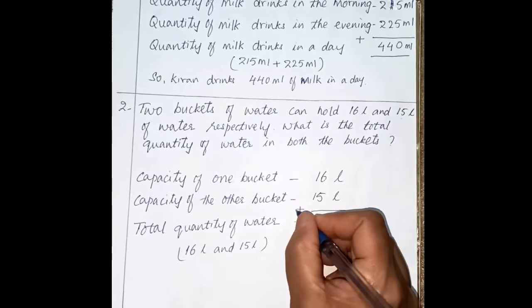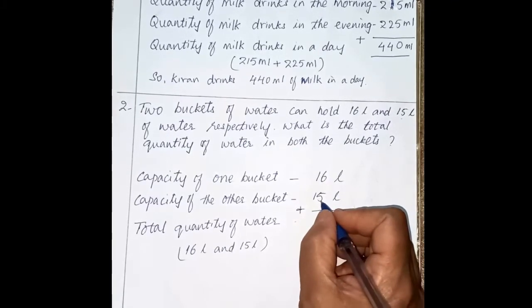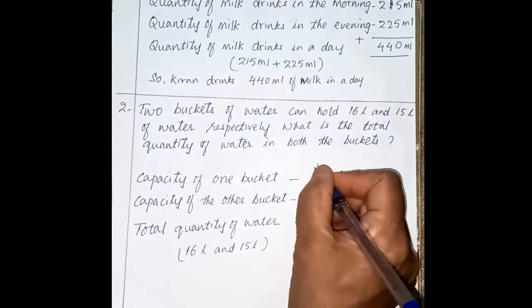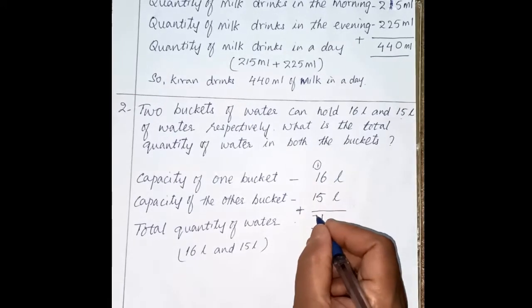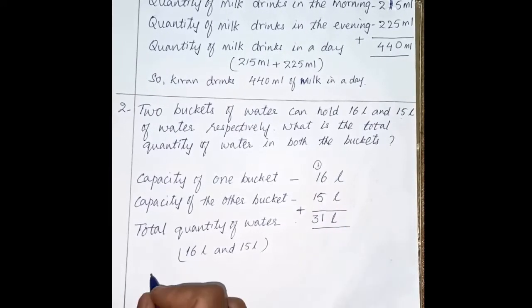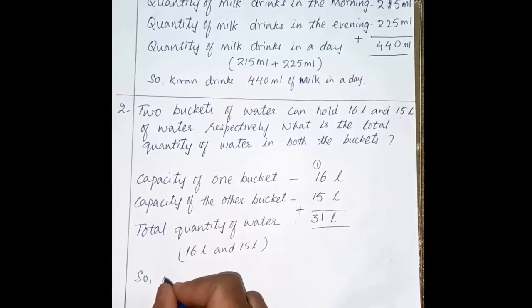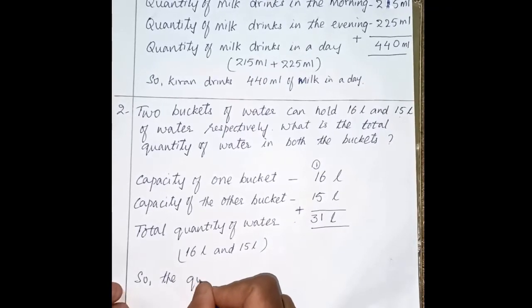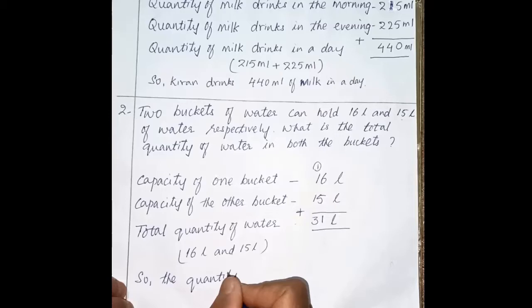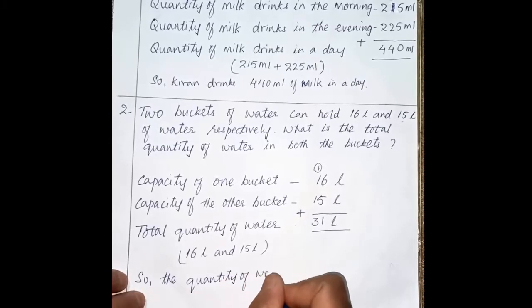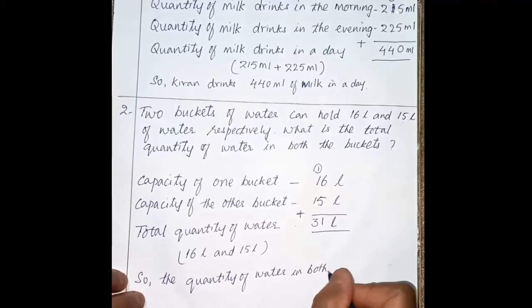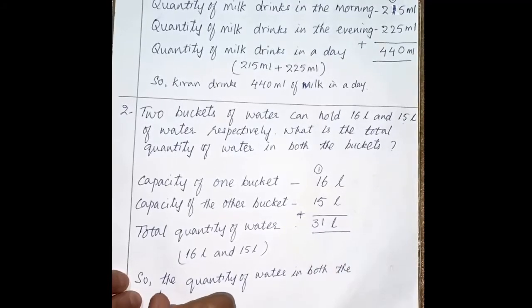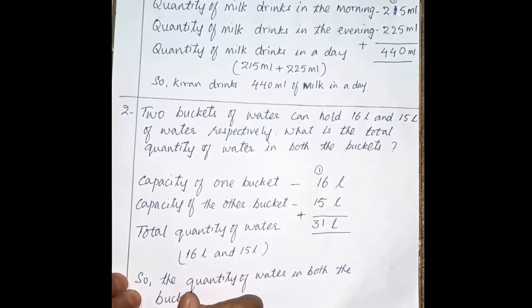So total quantity of water in both the buckets. We will do addition again here. 6 plus 5 is 11. 1 here, 1 goes to carry. 1, 2, 3. So 31 liter. So the quantity of water in both the buckets is 31 liter.